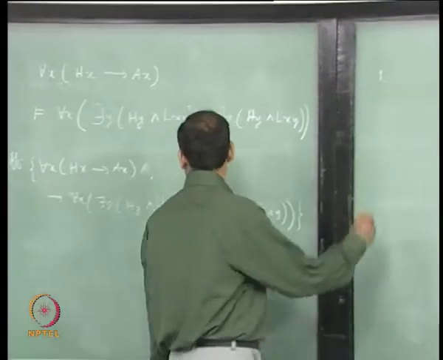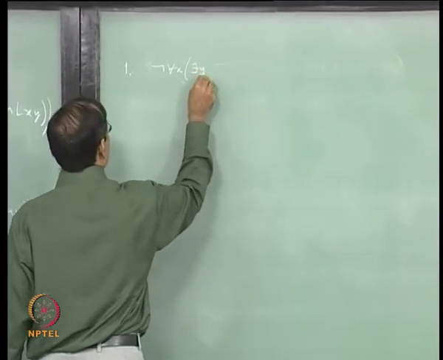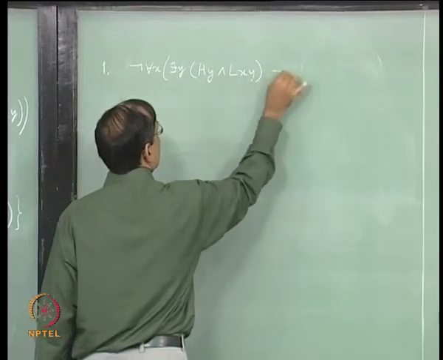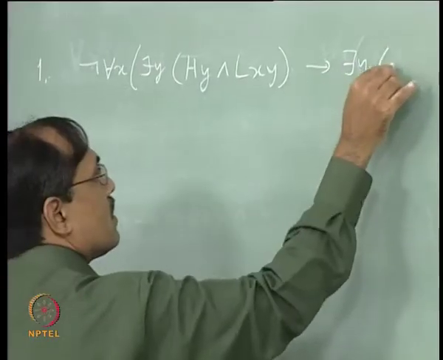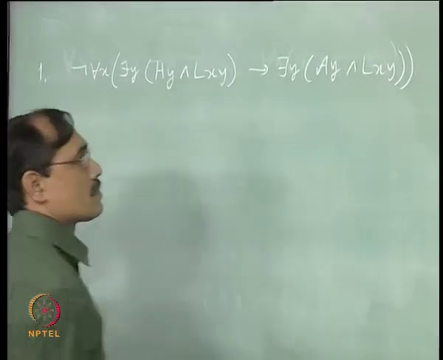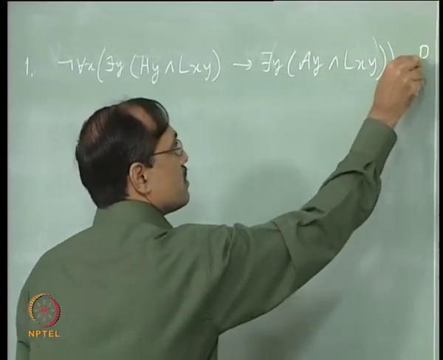Okay. So, let us start with the premise. Not for each x there is y, hy and lxy implies there is y, ay and lxy. This is my first premise. So, I will give a comment, it is a premise.